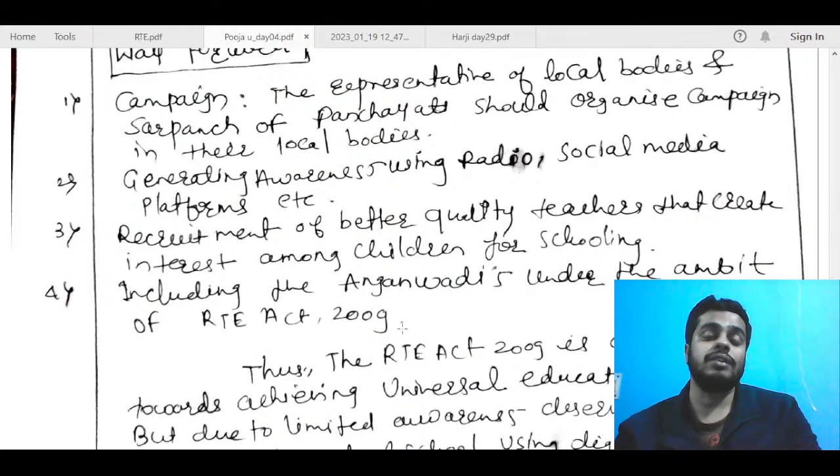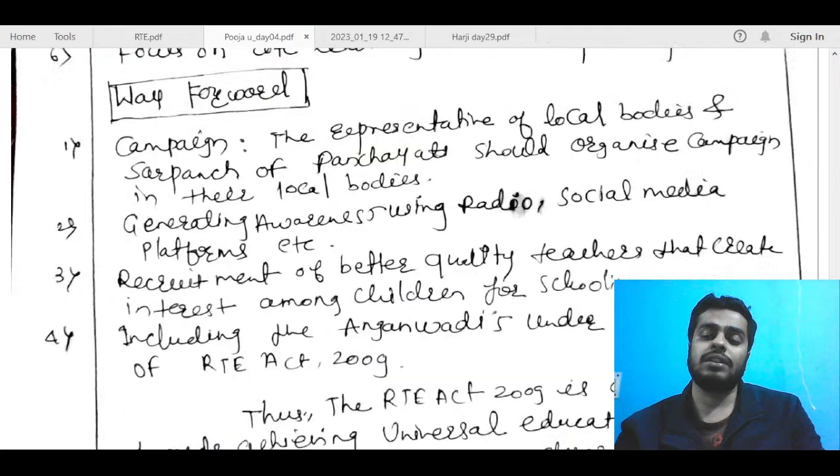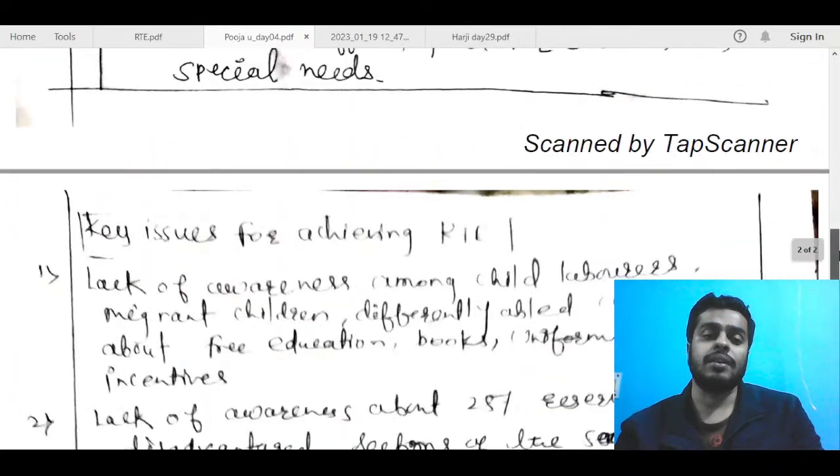You just had to analyze state of education in India, and I think every one of us knows about that. So most of us will write these points. So the key was to use those initiatives, use some data, use the knowledge of those reports and all to make your answer more presentable. So that was important for this answer. Otherwise, I think basic concepts of this answer was pretty easy.